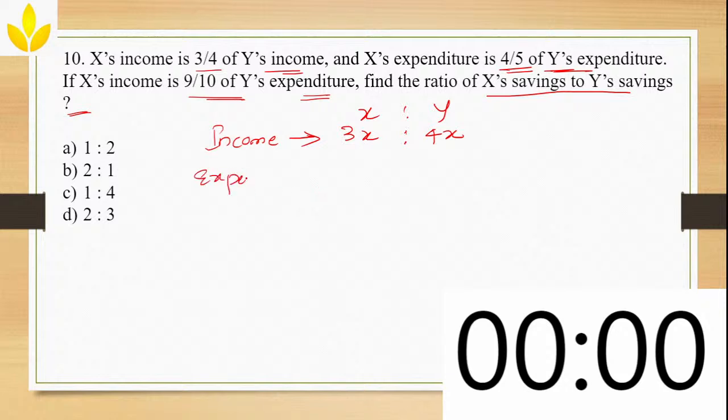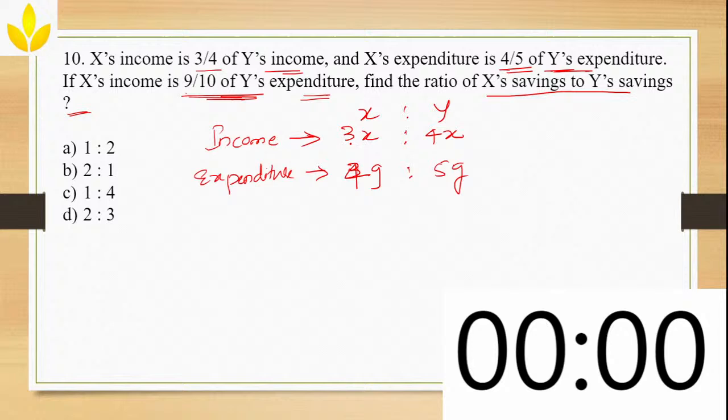For expenditure, I have already taken x, so let me take it as G. If X's expenditure is 4G, then Y's expenditure will be 5G. Right. Now, what they are saying is that X's income is 9/10 of Y's expenditure.